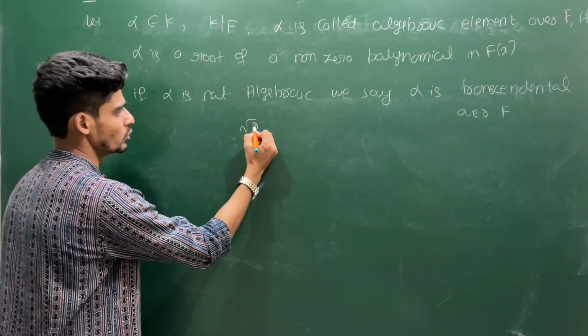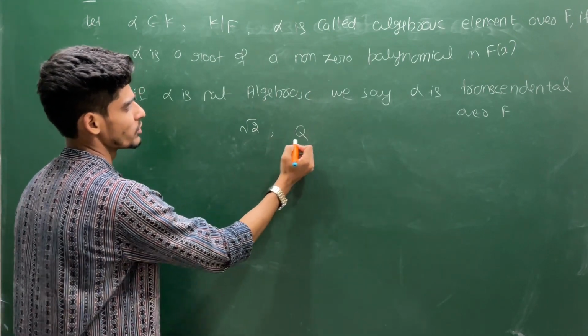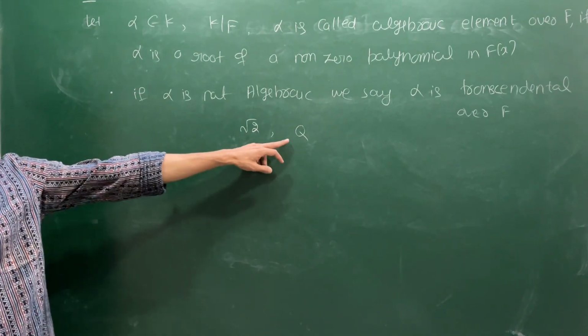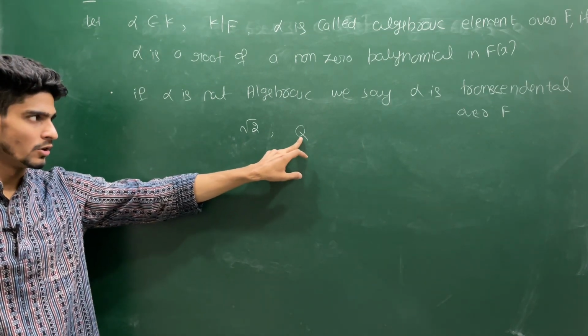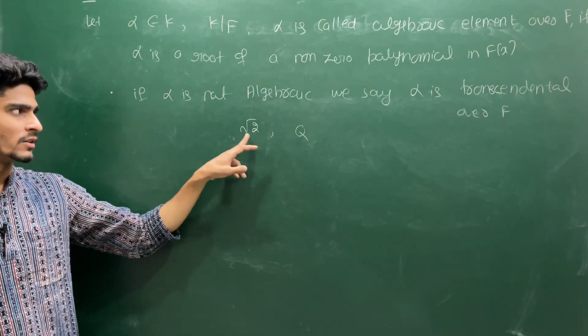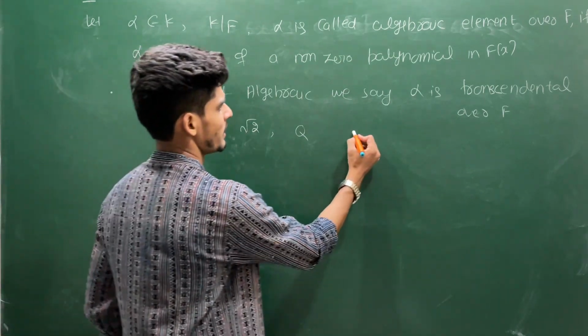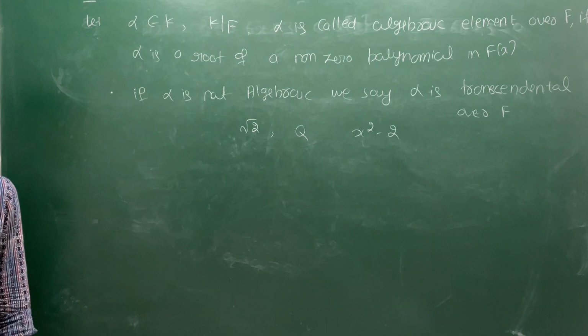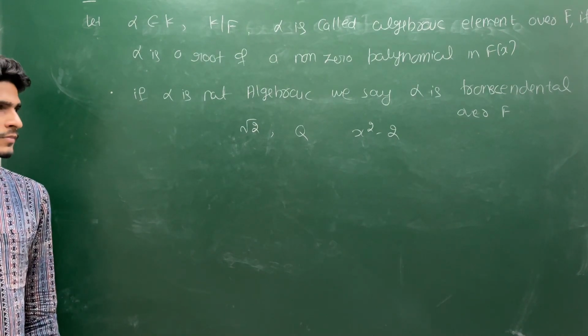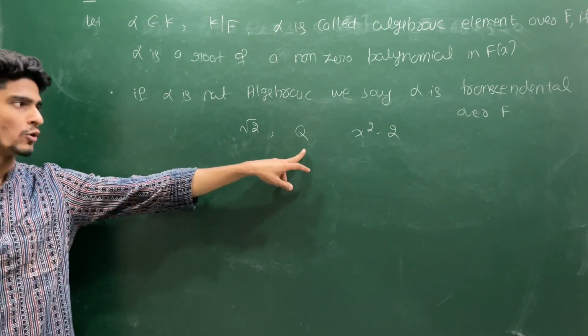If I choose root 2, what can you say about this root 2? This root 2 is algebraic over Q or not? Can you give me a polynomial which is defined on Q and contains root 2 as a root? So this is x square minus 2. So this root 2 is algebraic over Q.